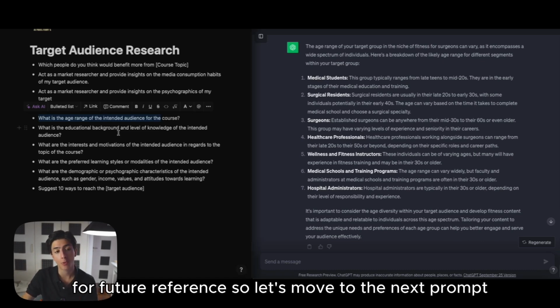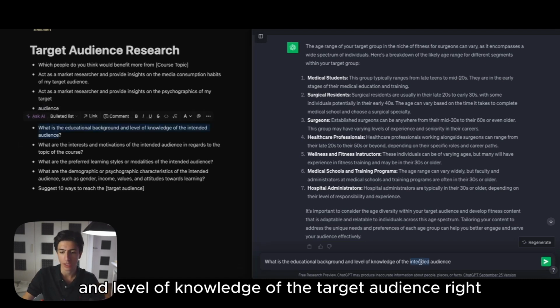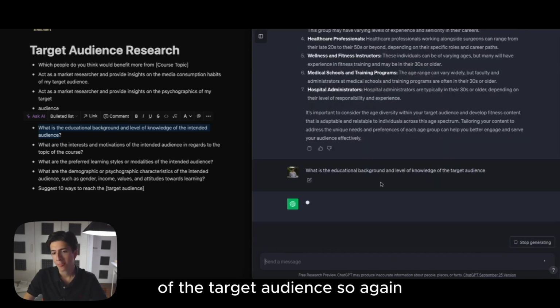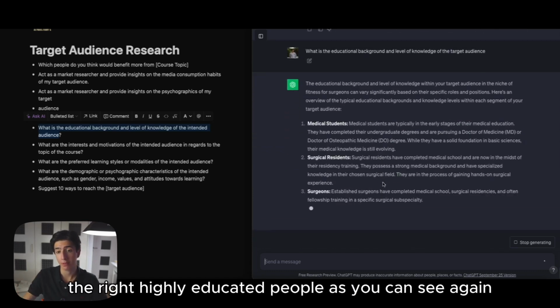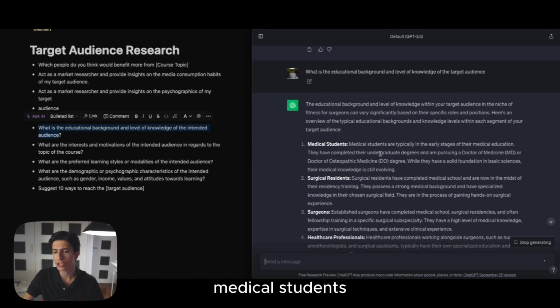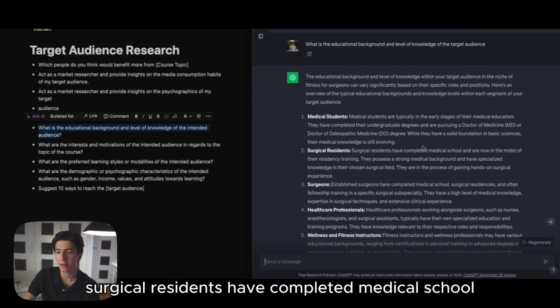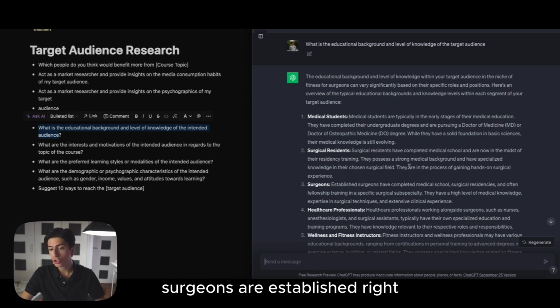So let's move to the next prompt, which is what is the educational background and level of knowledge of the target audience? So again, we highlight the fact that those are highly educated people. As you can see, medical students are typically in early stages of their medical education. Surgical residents have completed medical school and are in the midst of their surgery training. Surgeons are established.